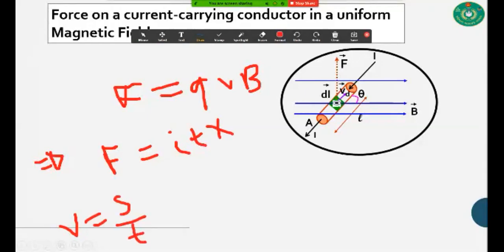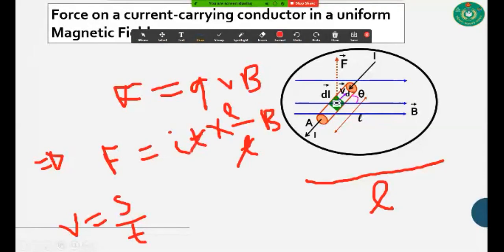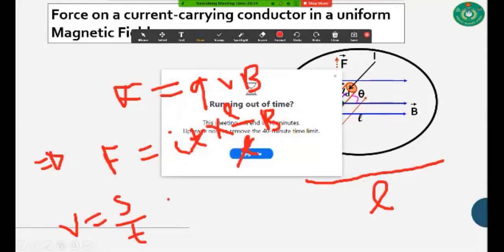But here we are considering a wire that has length L. That's why I am writing here L over T, and here this is B. Okay, now T and T cancel out.